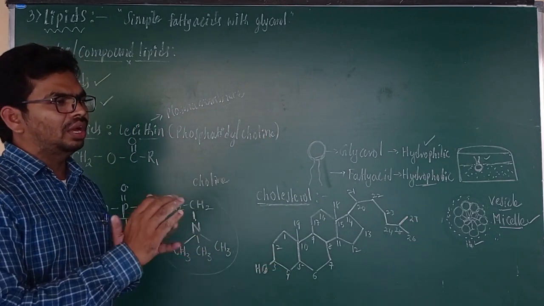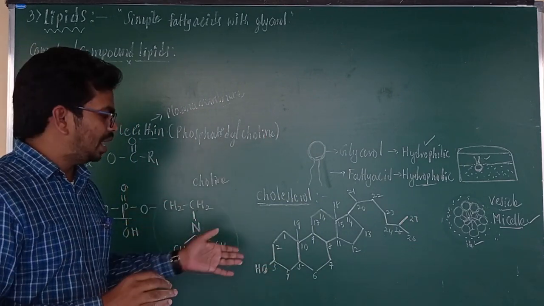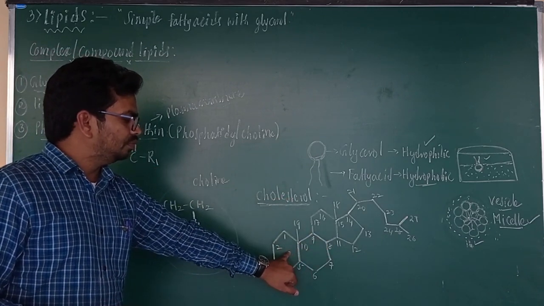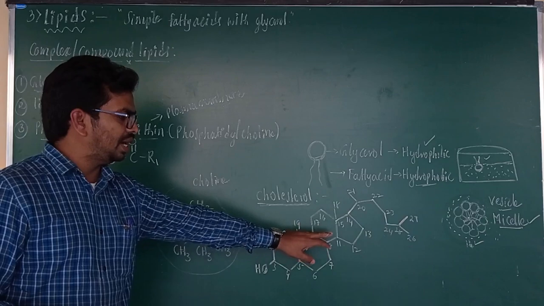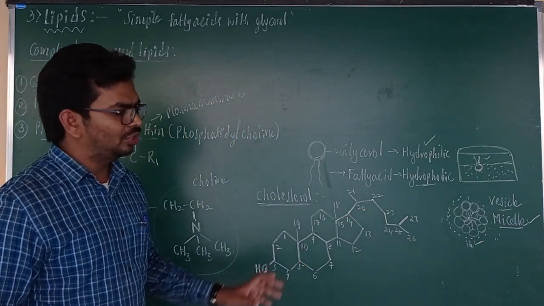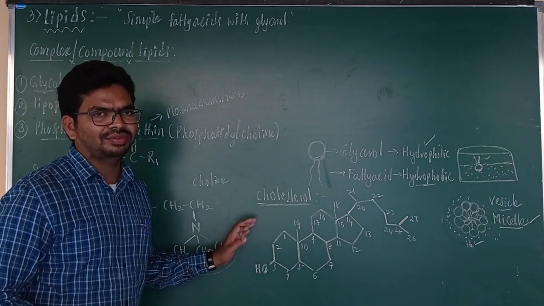That many carbon groups are arranged, and we can see three 6-membered rings and one 5-membered ring, and the remaining are free hydrocarbon atoms. This is the structure of cholesterol.